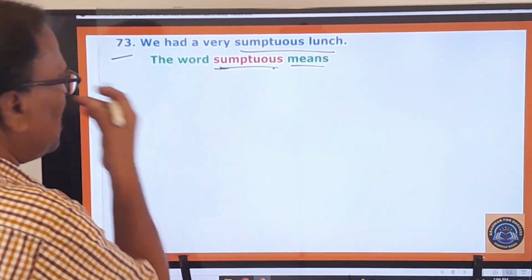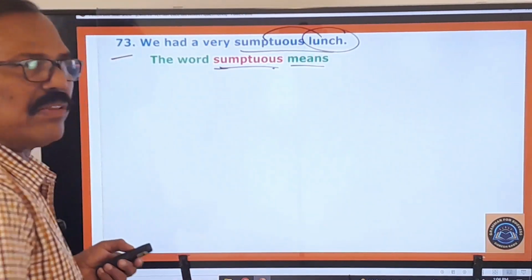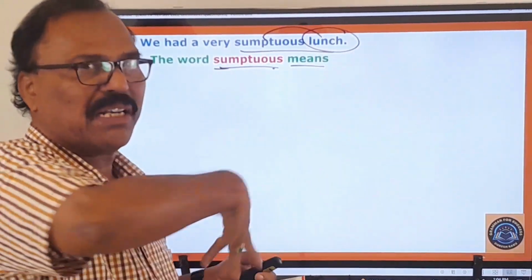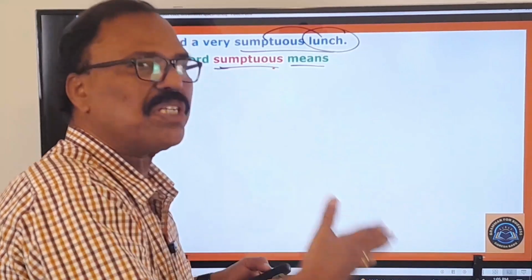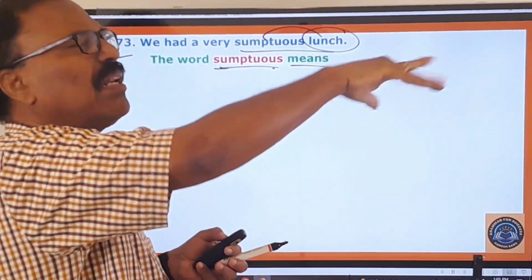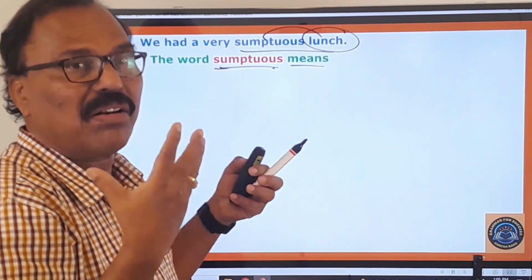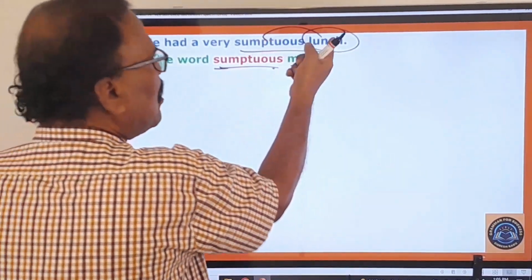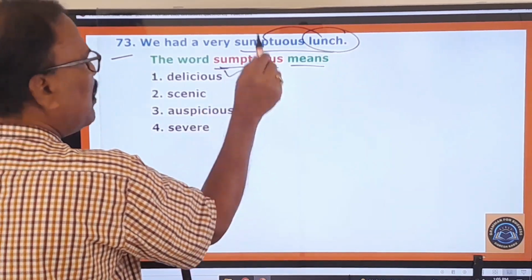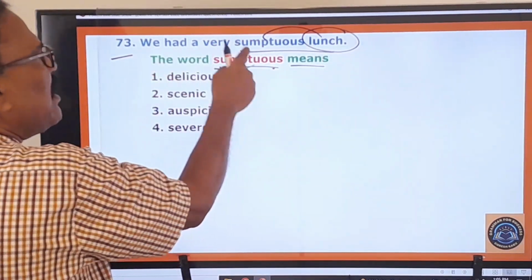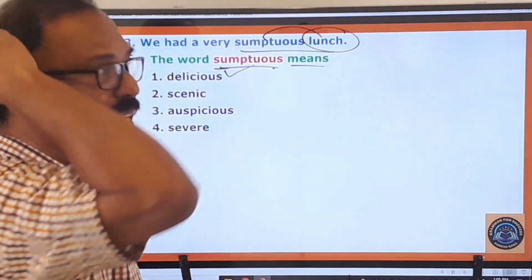So sumptuous you know very well. So generally this sumptuous is used for lunch, dinner and all that, because a lunch with a grand feast of dishes is a sumptuous lunch, sumptuous dinner. Sumptuous means with all kinds of food, a palatial dinner or lunch. So sumptuous lunch. What are the options given here? Let us see that. Delicious, the very first one is the right one. We had a very sumptuous lunch means we had a very delicious lunch or palatial lunch.